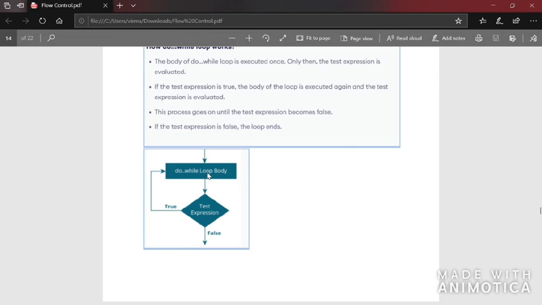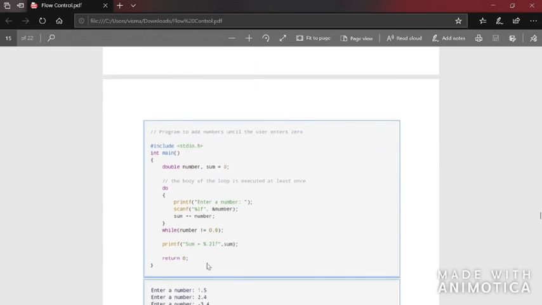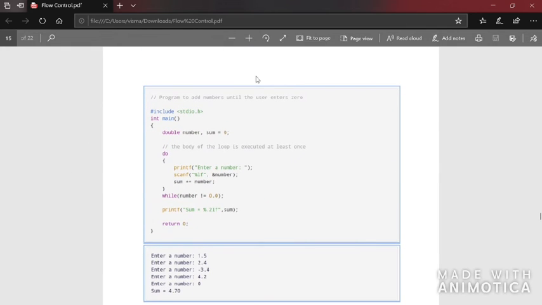This is the body of the while loop, and then after executing it, they're coming and checking the expression. If it is true, again the body is executed. Otherwise, if the condition is false, the next statement is executed. Now this is a simple program.